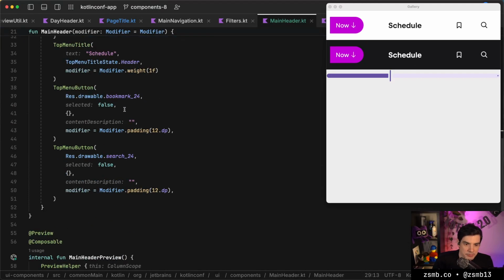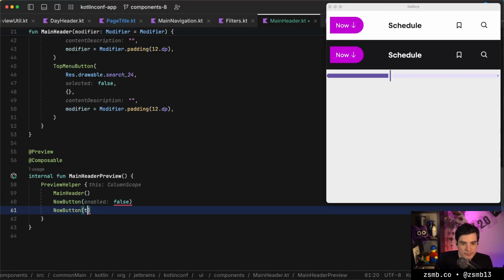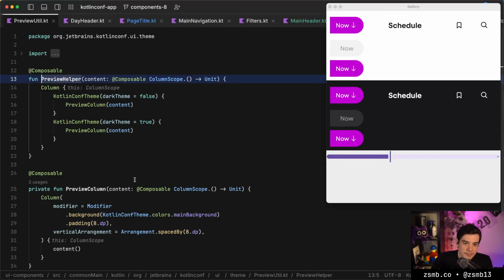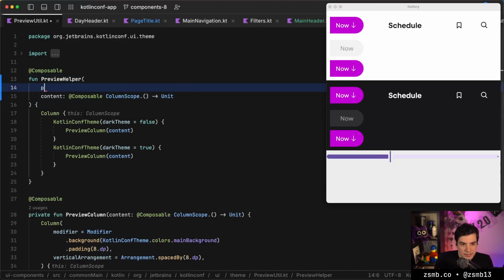Let's put up one of these into the preview. Let's just put the now button down here with a couple different variants. And then if we let that hot reload, we'll see that. Oh, it's my preview. Okay, it's my preview. So this is the preview helper that's padded. Maybe it's time to change that, because that can get quite confusing. We're just gonna go padding true or false. And then we'll pass that on. Okay, I mean, okay, we can call it padding enabled.